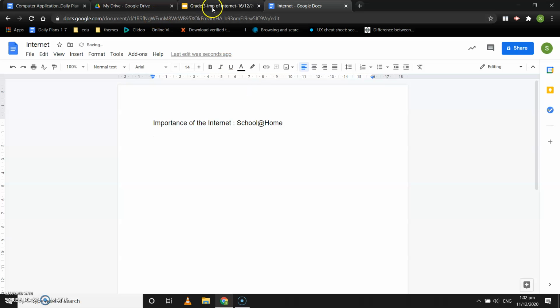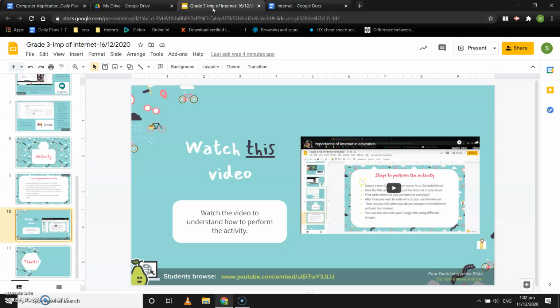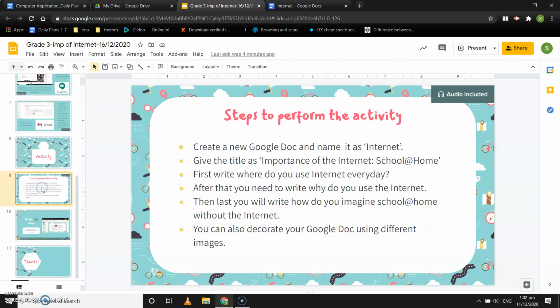what you need to do next is read the instructions given for the activity. So these are the instructions. You have already created a Google Doc and named it as Internet. Then you have given the title of the document as Importance of Internet and School at Home. Now you will first write where do you use the internet every day.